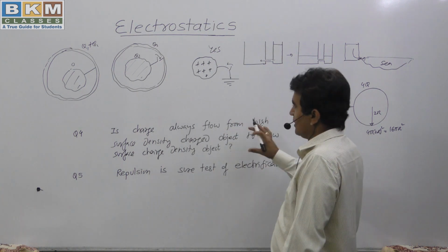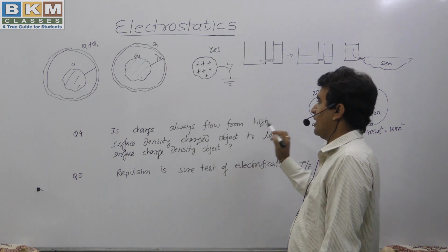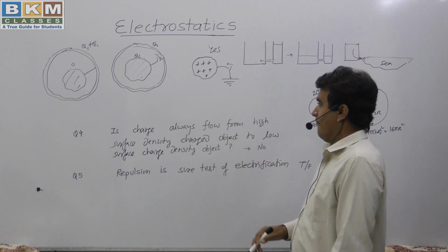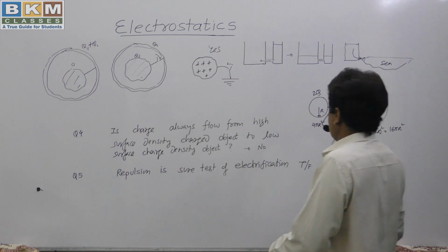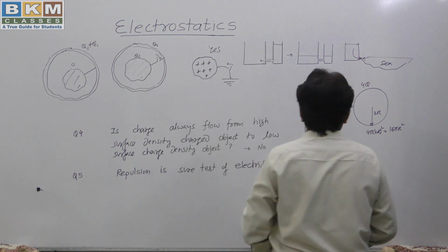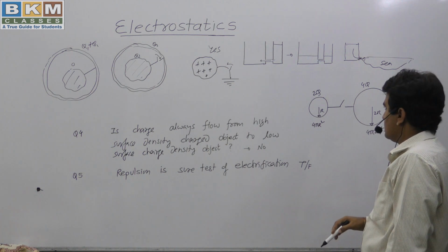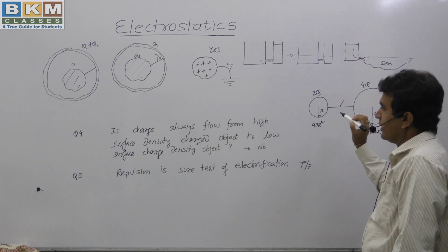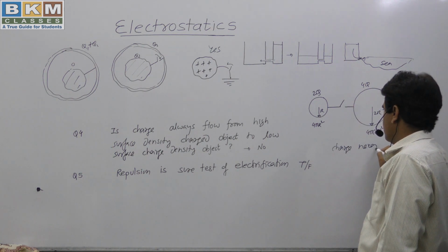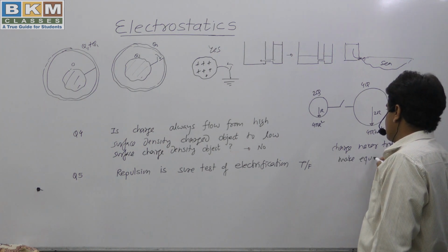So I can say that this appears to be true, but it is a false statement. Does charge always flow from high surface charge density to low surface charge density? My answer to this question is no. And what about this question? If this has 2q and this has 4q, will charge flow from this object to this object? The answer is that charge never tries to make surface density equal.